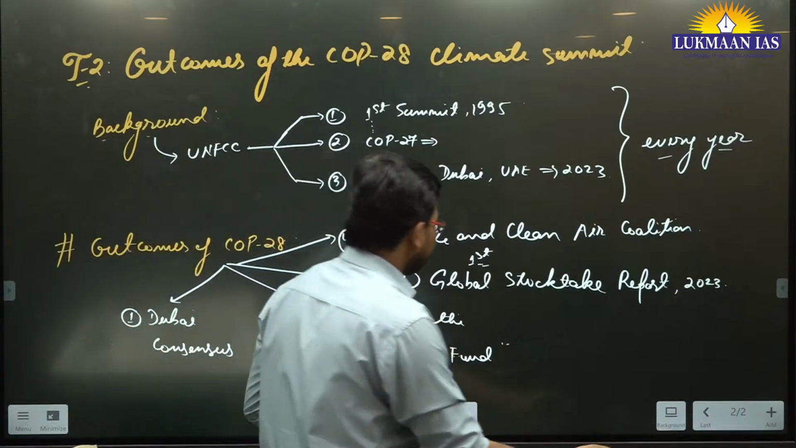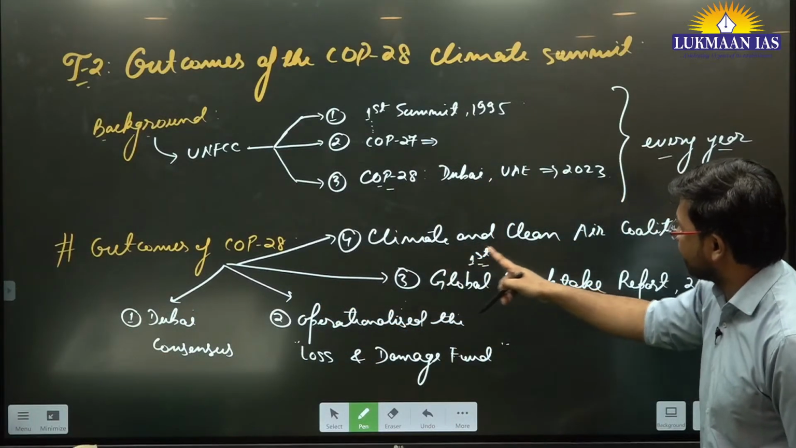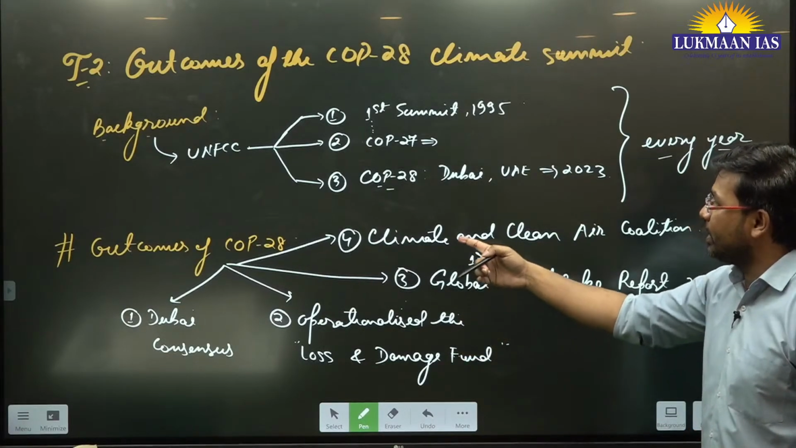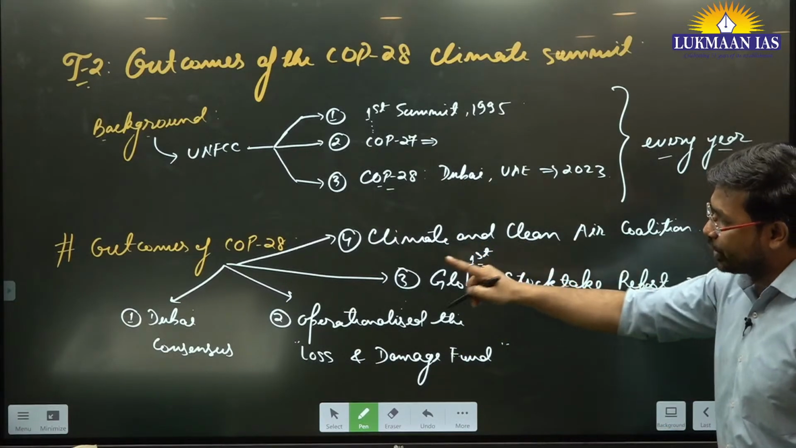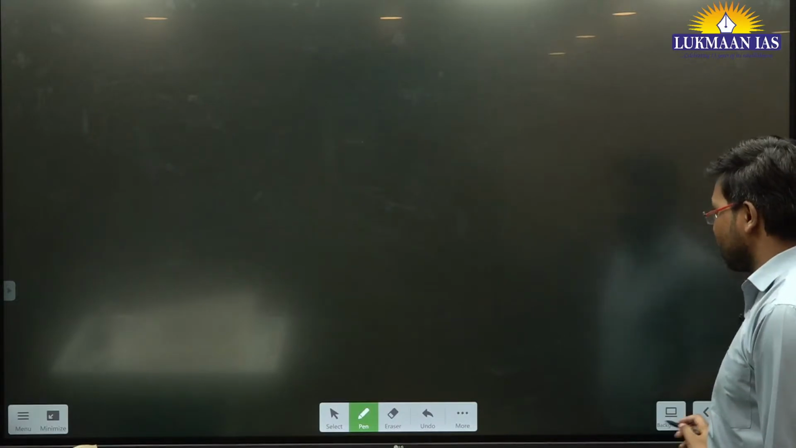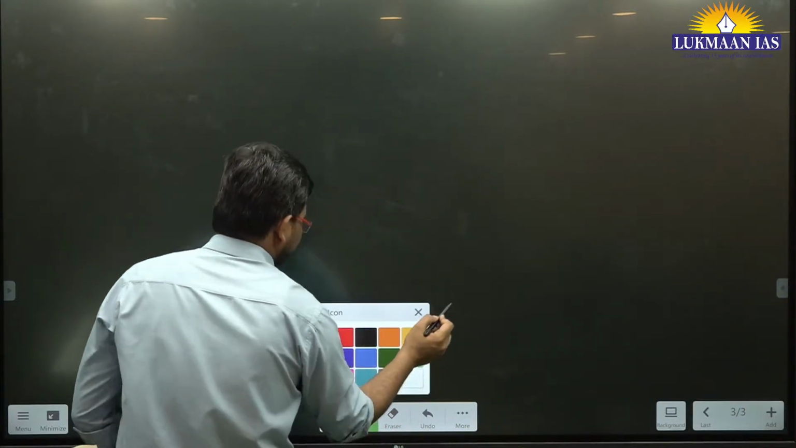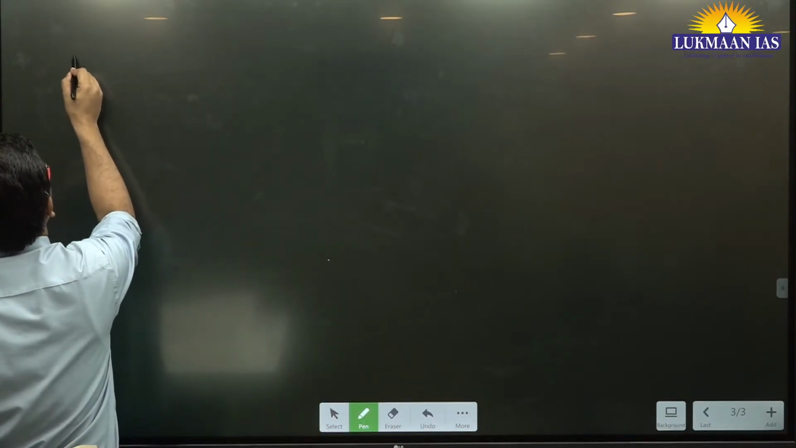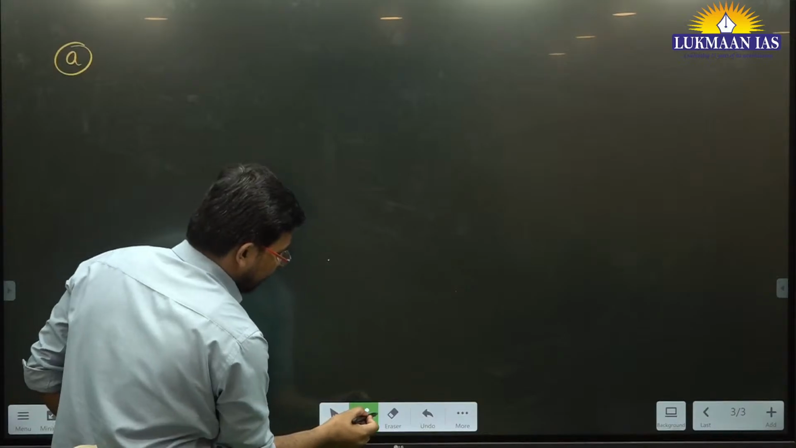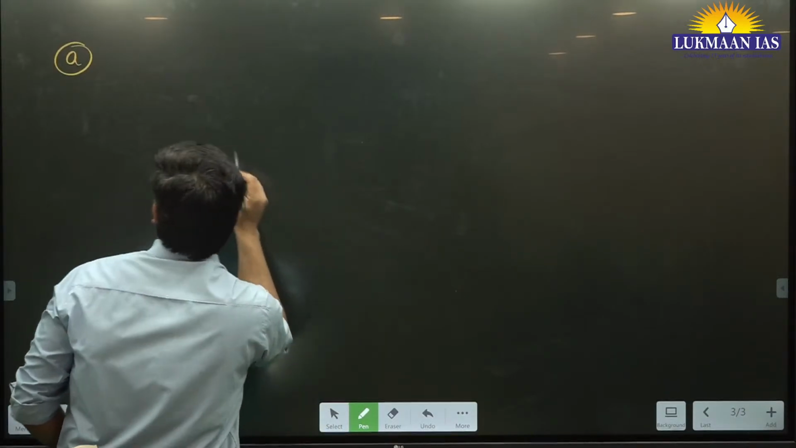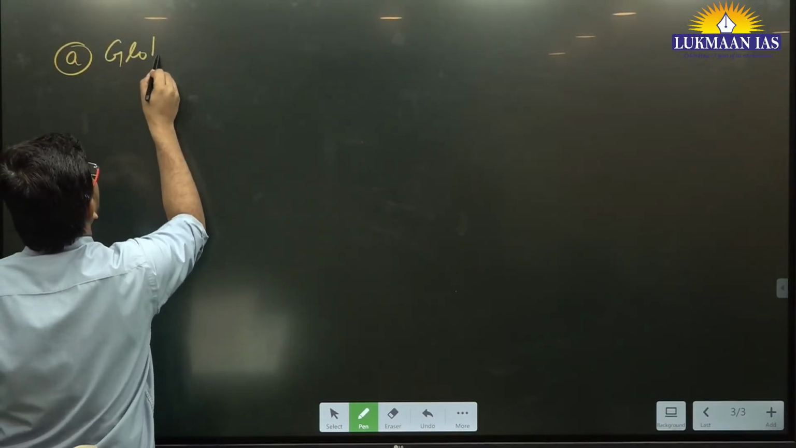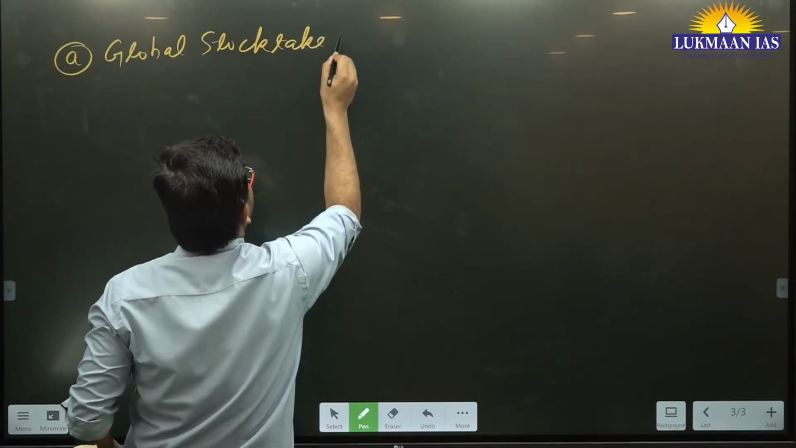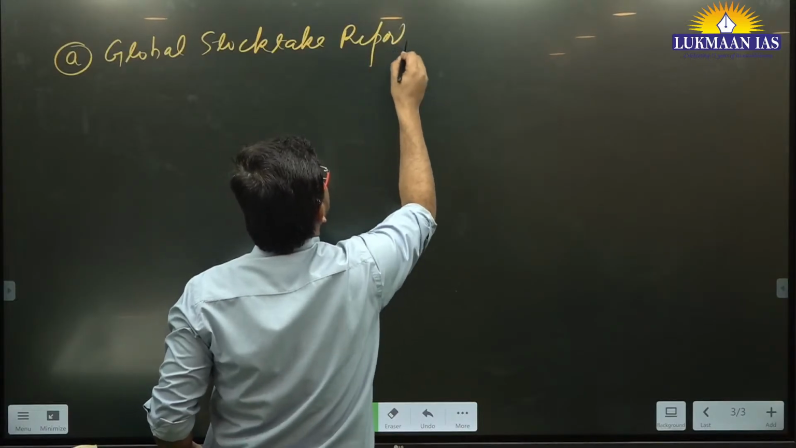So let us discuss these things one by one. We are going to discuss the global stocktake report, the loss and damage fund, the climate and clean air coalition, and then the Dubai consensus. Let us discuss each one of them quickly. The first topic is the global stocktake report. So what is this global stocktake report?